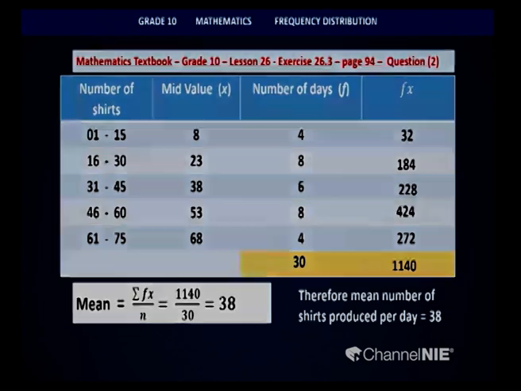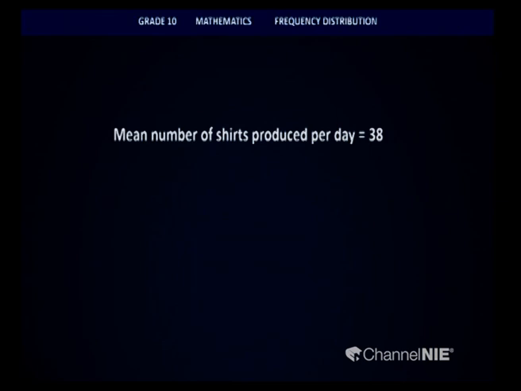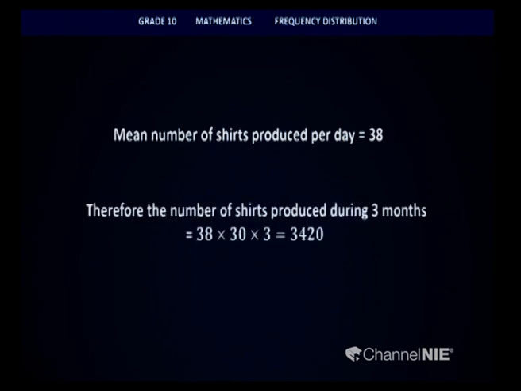They asked for the production of 3 months. To do this calculation, we can use the mean value that we obtained. The mean value denoted the number of shirts produced per day. So, for a month, we roughly take it to be 30 days. So, if the value per day is 38, when we multiply it by 30, we can obtain the total number of shirts for a month.